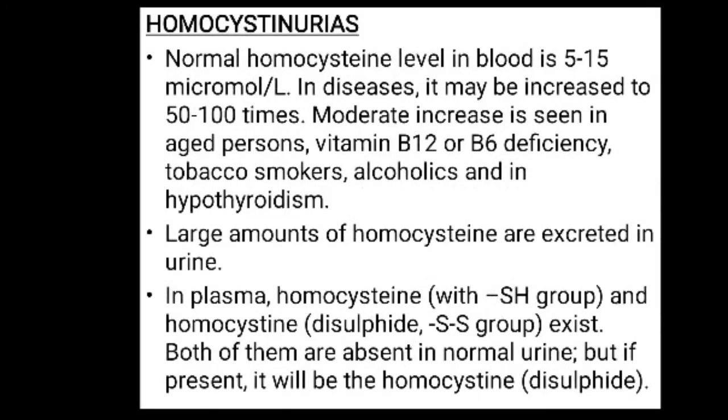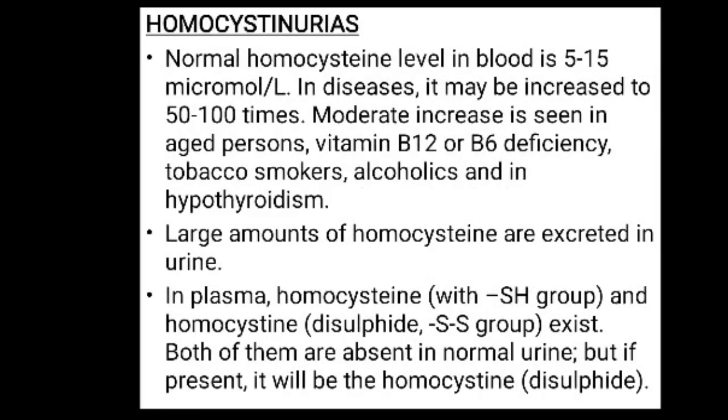Then another disorder is homocystinuria. The normal homocysteine level in blood is 5 to 15 micromole per liter, and in disease conditions it may increase to 50 to 100 times. A moderate increase is seen in aged persons, vitamin B12 or B6 deficiency, tobacco smokers, alcoholics, and in hypothyroidism patients. Then large amounts of homocysteine are excreted in the urine.